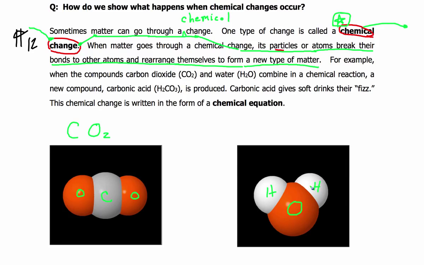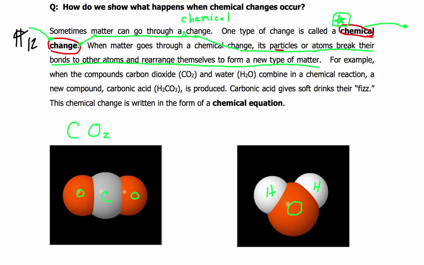So when these combine together in a chemical reaction, a new compound called carbonic acid, H2CO3, is produced. Carbonic acid is what is in cans or bottles of soft drink when you pop the tab, or when you open a bottle and you hear this. That's actually carbon dioxide being released because carbonic acid has been added to the soft drink.